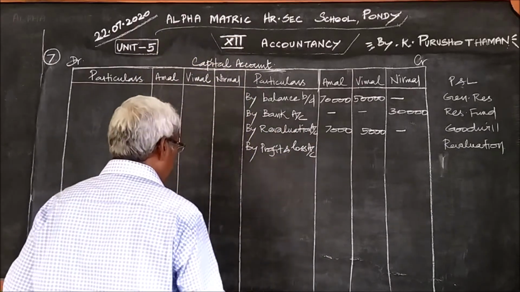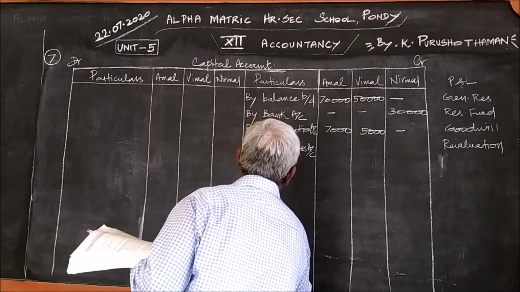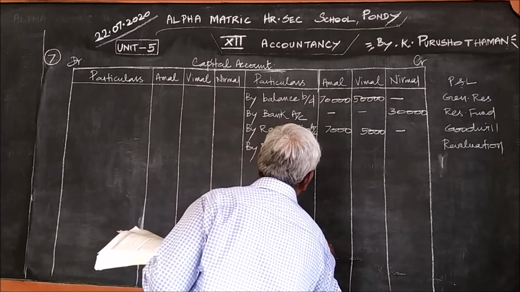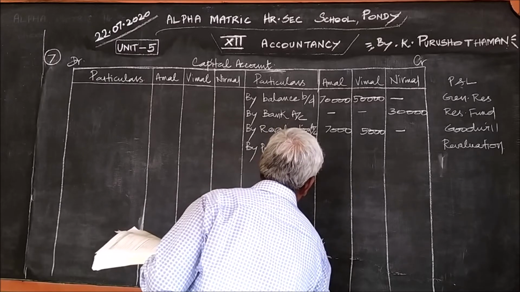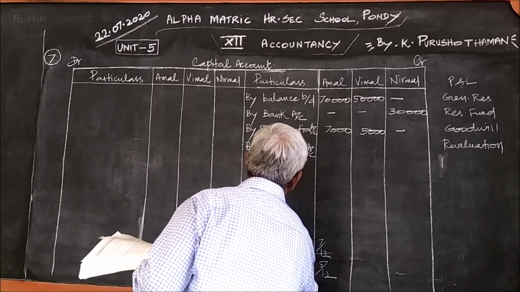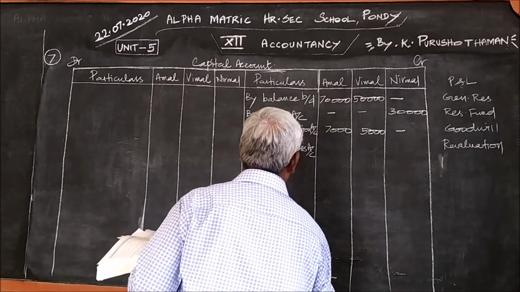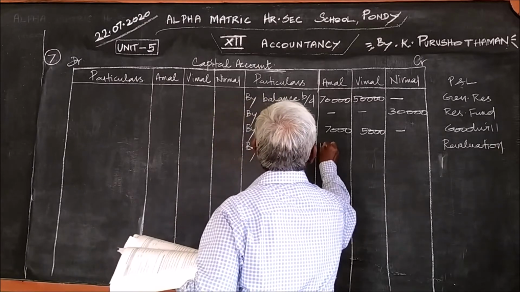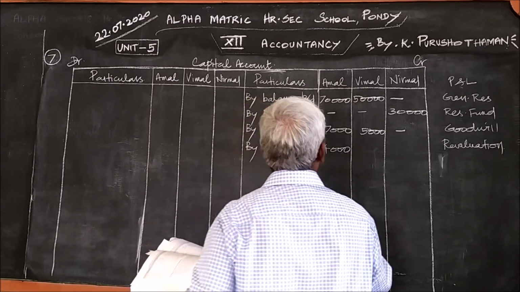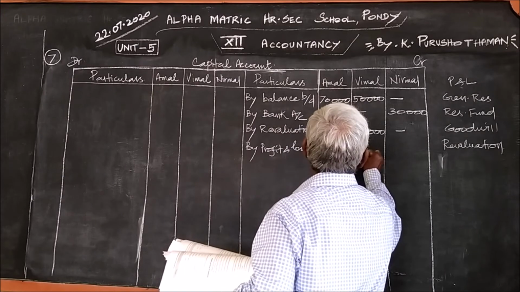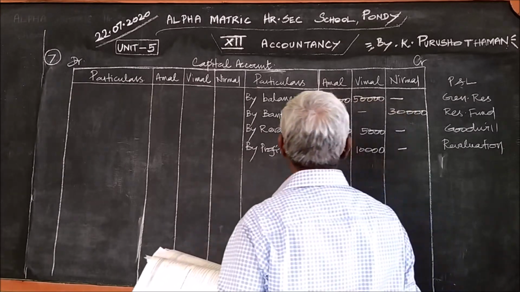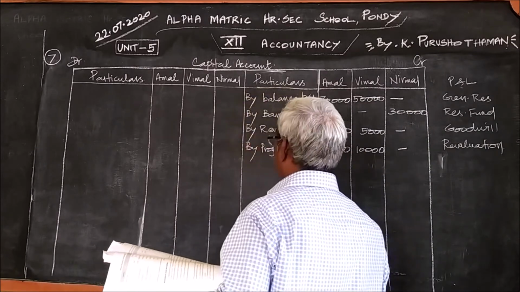This 24,000 should be divided among the old partners in the ratio 7:5, that is 7 by 12 and 5 by 12. If you simplify, you will get 2,000. 7 into 2,000, 14,000. And 5 into 2,000, 10,000. Right. With this, we can close.